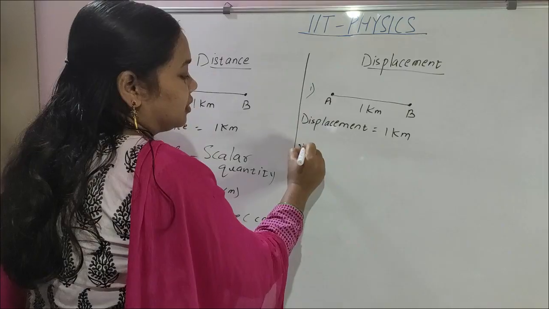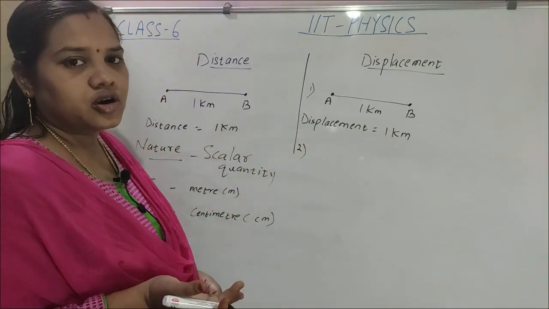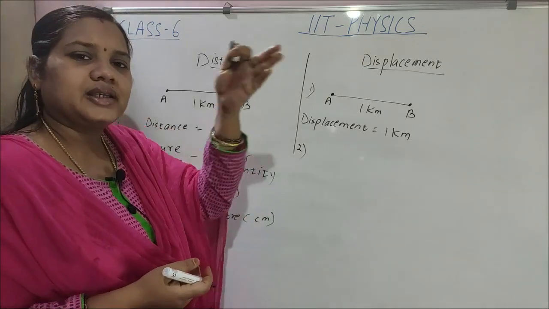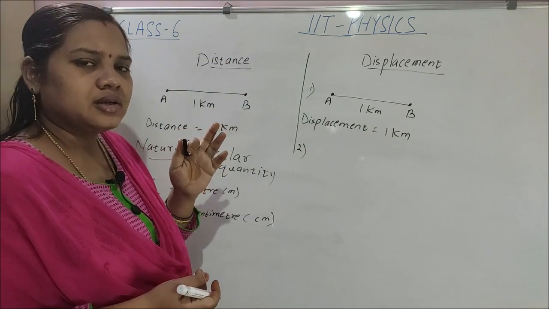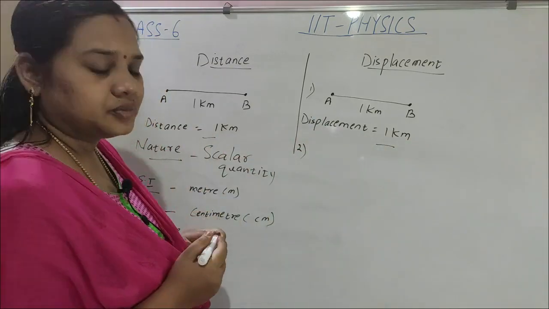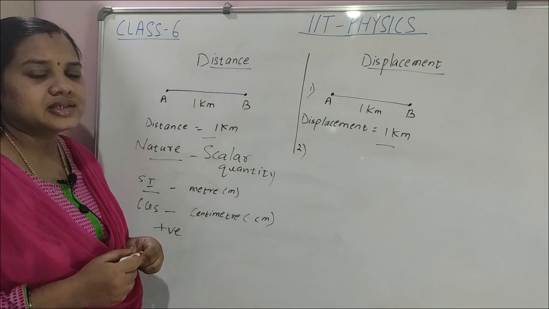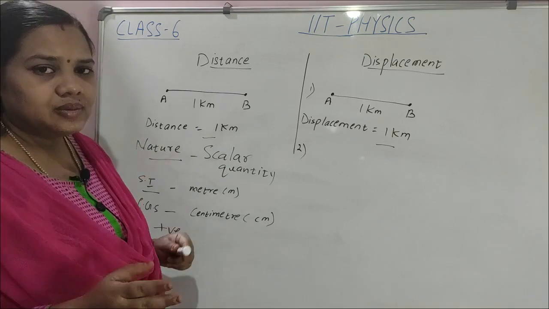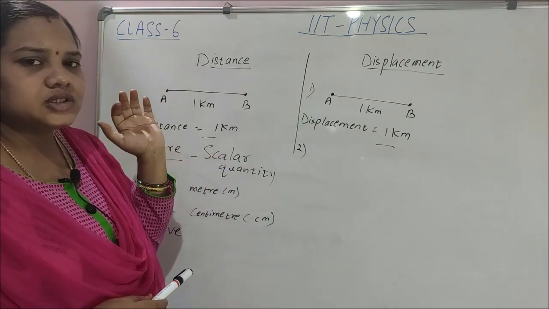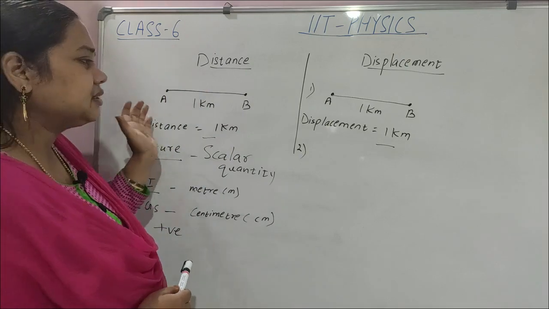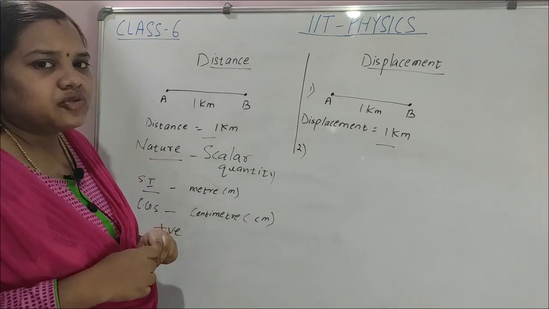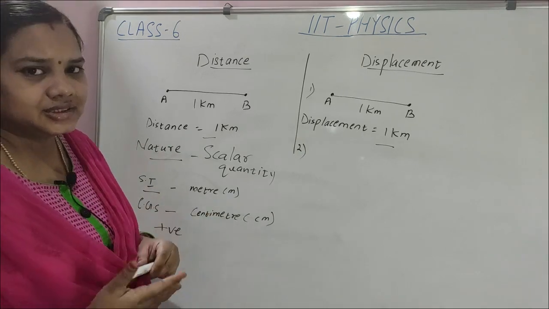But it is not true for all cases. When a body moves in a particular direction, the same direction, at that time distance and displacement will both be the same. Understand, children? Very important, you must understand this one. When a body moves in a single direction, one dimension, then distance and displacement will be the same. Then when will distance and displacement be different? When the body changes its direction.